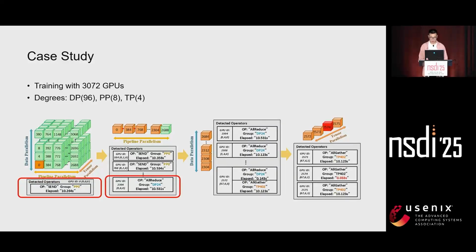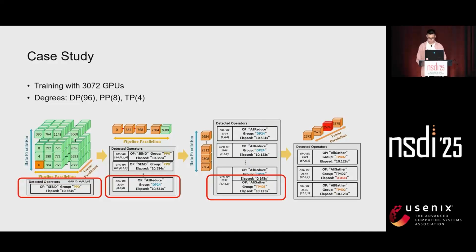We then detect all the GPUs in the DP group. Only one GPU's corresponding reduce is normal, while the other GPUs have the same abnormal DP reduce operator. This indicates that this GPU is the straggler, and the rest of the GPUs start the reduce ahead of this GPU, and just wait until it's prepared.